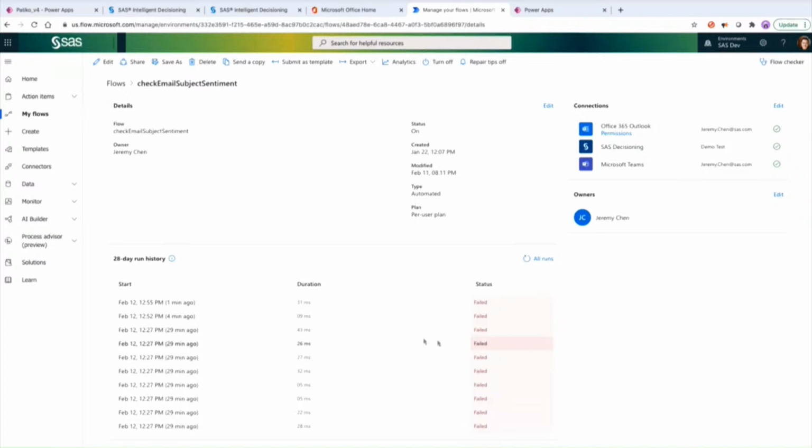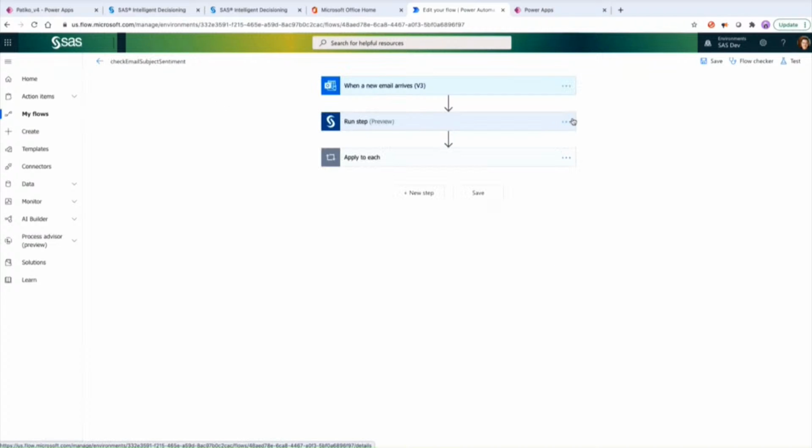I wonder why. But sometimes if I don't pay attention to this and don't maintain it, the flow can fail when it's running. So this flow connects to, you see here, the SAS decisioning connector. This is what glues this flow to the decision that you saw earlier in SAS Intelligent Decisioning. Specifically, I want to show you how this is configured. So let me go to edit mode.